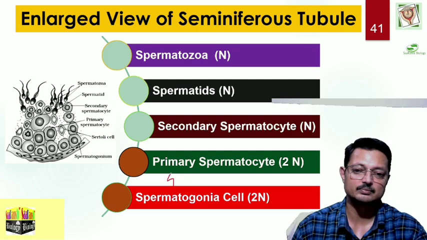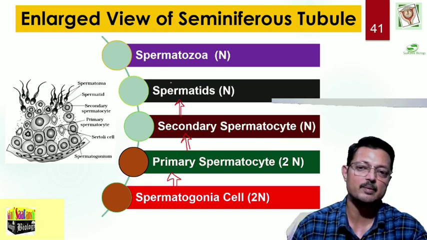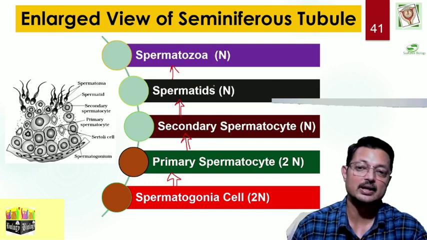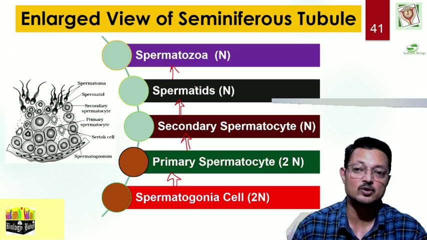Spermatogonial cells form primary spermatocyte which is diploid. Primary spermatocyte starts meiosis, forms secondary spermatocyte which is haploid. Secondary spermatocyte forms spermatid, again haploid, and spermatid undergoes transformation to form spermatozoa which is haploid. Overall process is called spermatogenesis, but the conversion of spermatid into spermatozoa is called spermiogenesis.